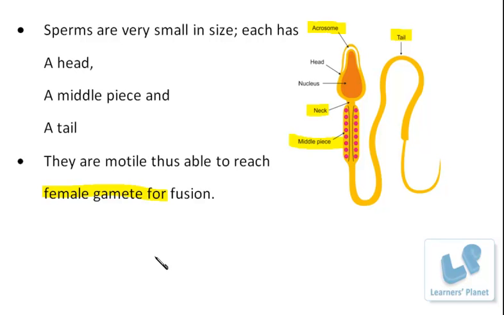So these sperms have to reach the female gamete, and how this process will take place is again a very interesting point. It depends upon the type of fertilization, that is, whether fertilization is taking place outside the body or inside the body. So it depends on that, and we are going to discuss that further in some other session.